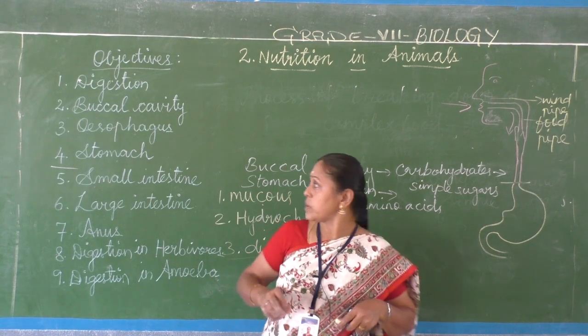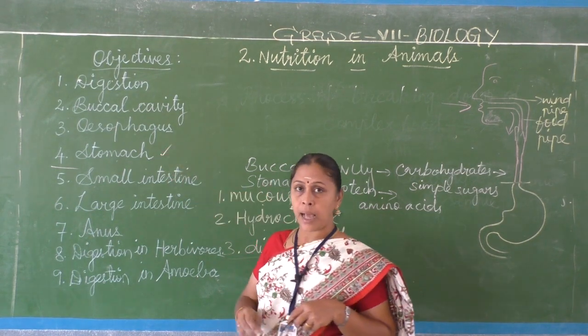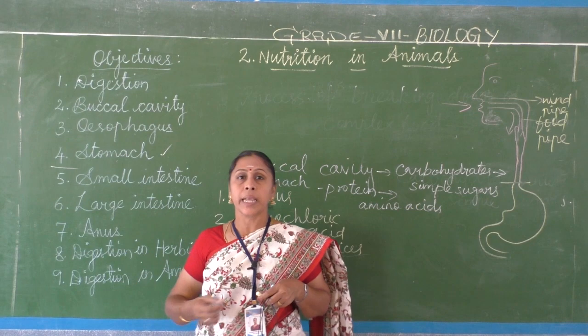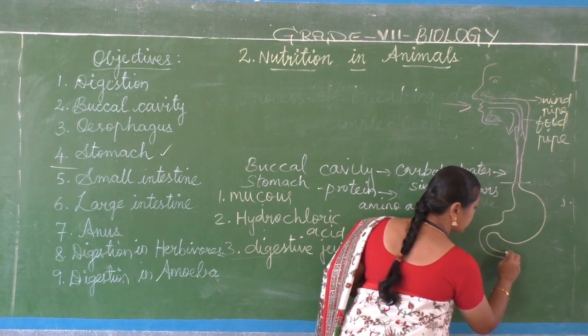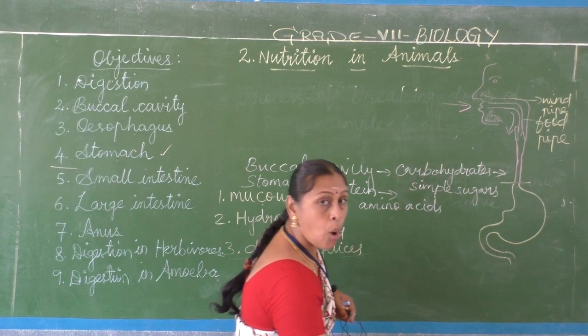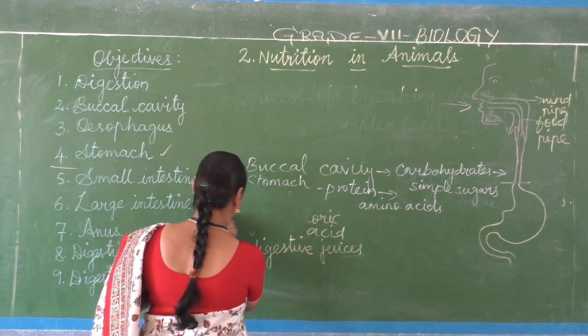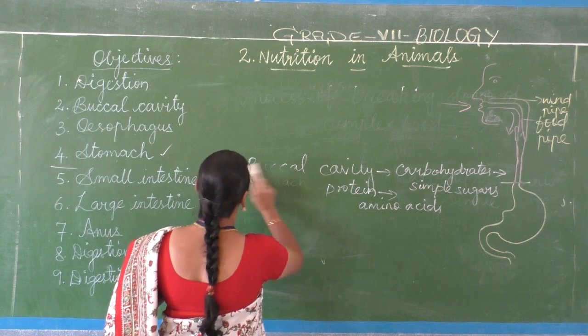Up to this we studied in the last class. Now we shall see the small intestine. The small intestine is a long coiled tube.